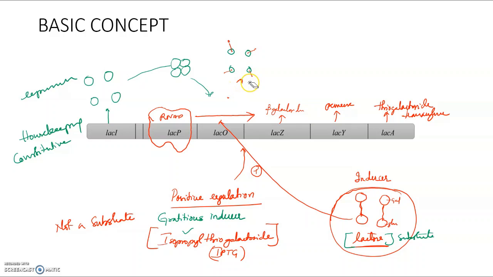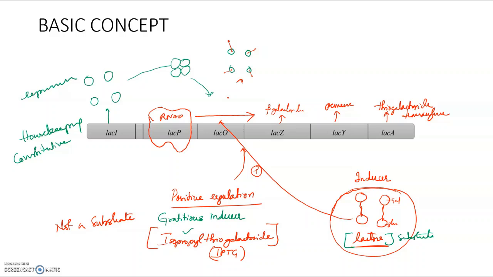Once de-repression occurs, RNA polymerase is free to transcribe the genes for beta galactosidase, permease, and thiogalactoside transacylase. These RNAs will go onto the ribosomes and synthesize the proteins.